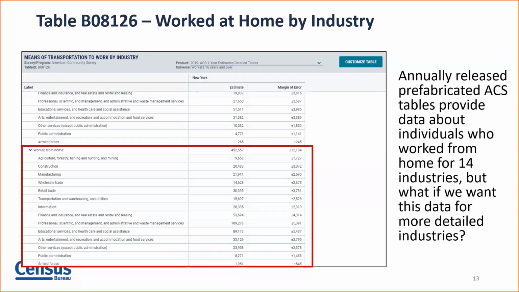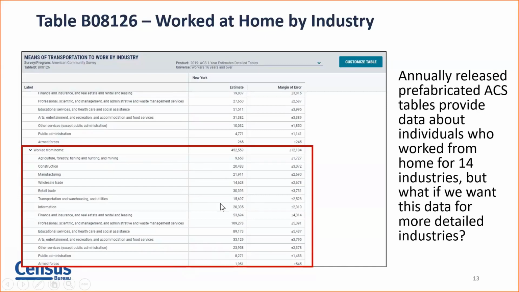Before we get started, we always want to make sure that we go to the pre-made tables and see if there's something that already provides the data that we're looking for. In this case, the closest example we found is B08126. You can see that this provides data for work from home, and it gives us 14 high-level industries here to choose from.